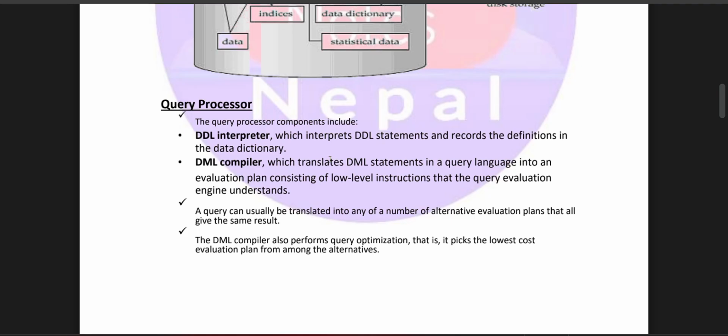The query processor component includes a DDL interpreter, which interprets the DDL commands and records the definitions in the data dictionary. The DML compiler translates the DML statements in the query language into an evaluation plan consisting of low-level instructions that the query evaluation engine understands. The query can usually be translated into any number of alternative evaluation plans that all give the same result. The DML compiler also performs query optimization, that is, it picks the lowest cost evaluation plan among the alternatives.